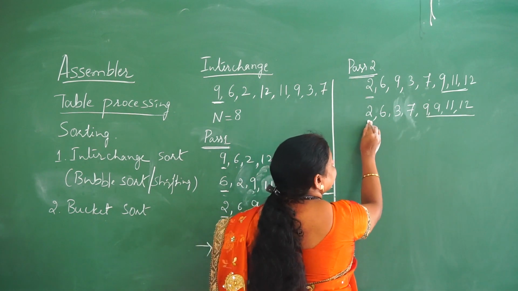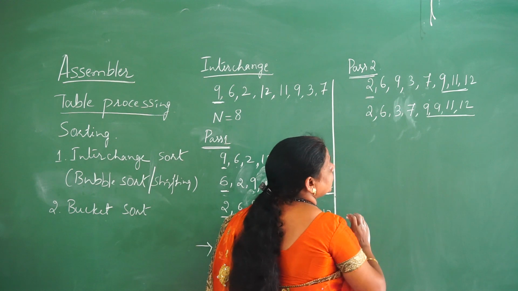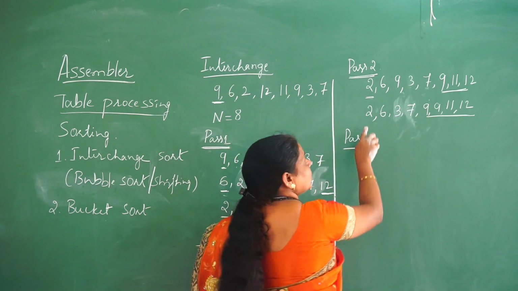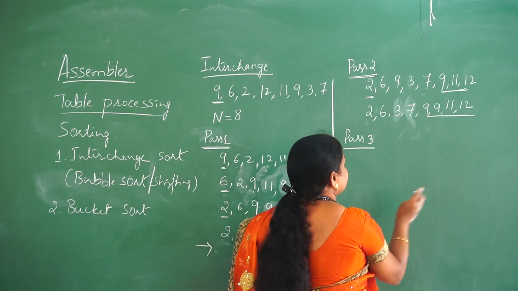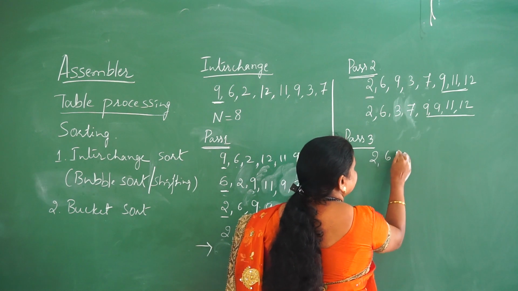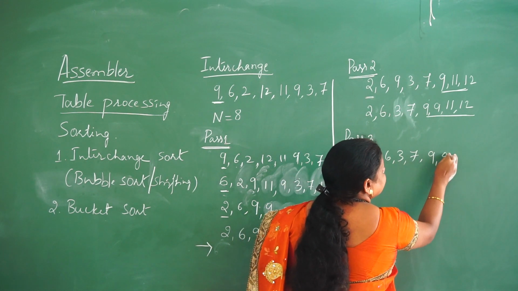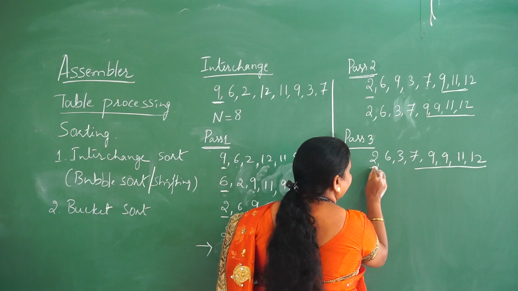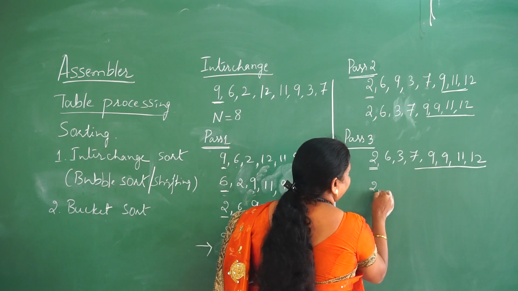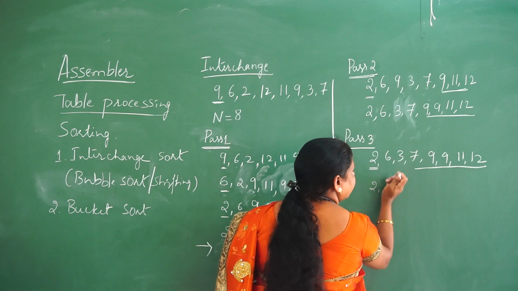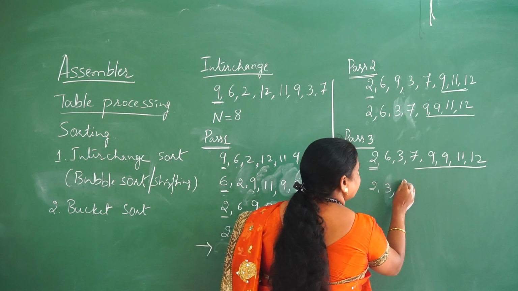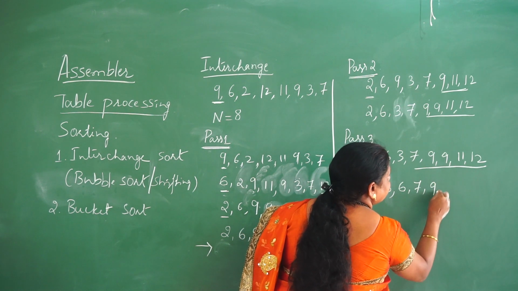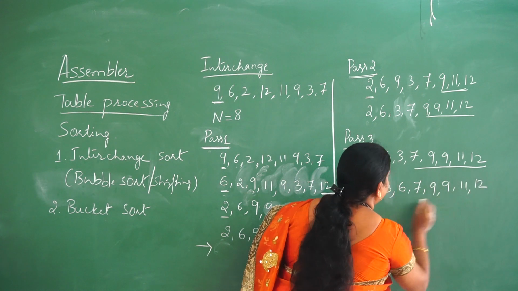Moving to the next, consider again 2. So it is not possible for us to compare, so I will go with the next pass, that is called pass 3, because with the same key value you can't compare in the single pass. So the same I will consider here. Till here all are in a proper position, so I will consider 2 as a key factor. 2 and 6 are in the proper position, but 6 and 3 are not in the proper position. So I will place 6 here, I will place 3 after 6. Now I will consider this as a sorted list.